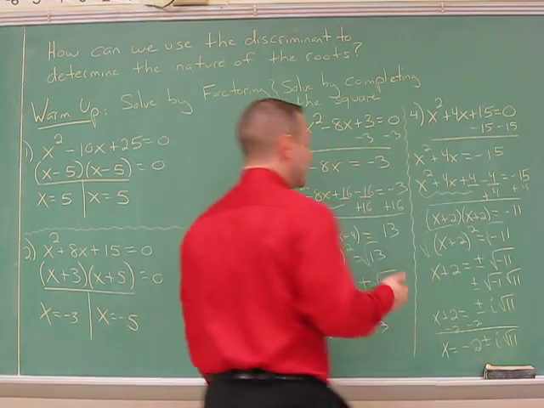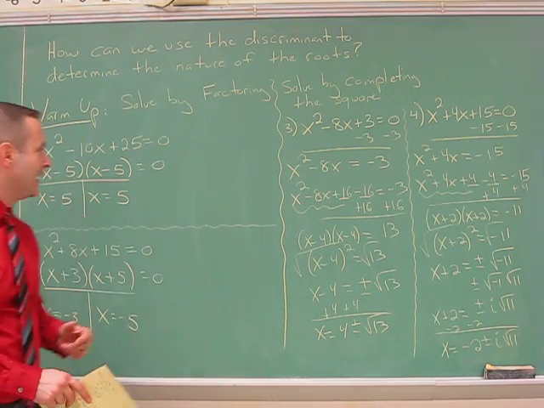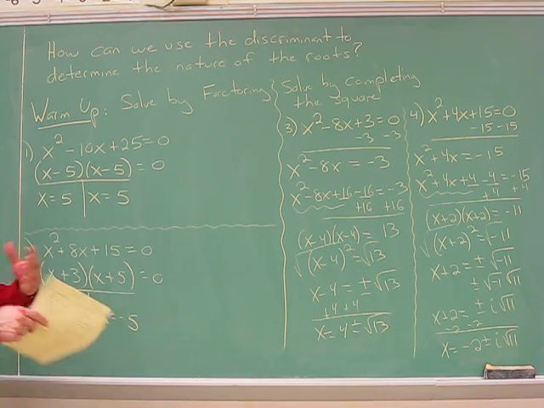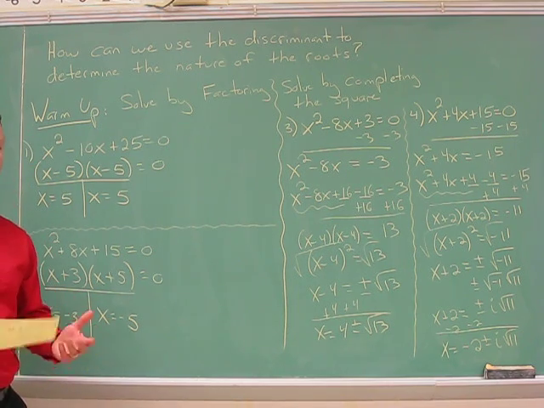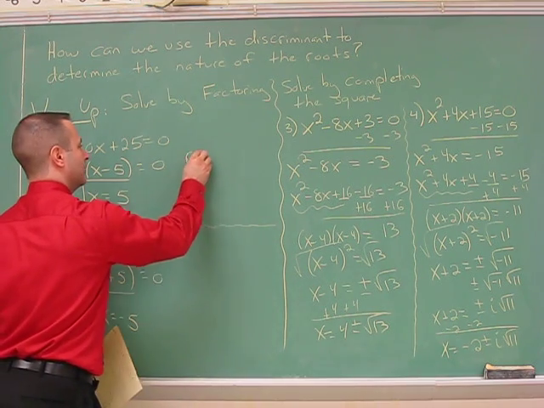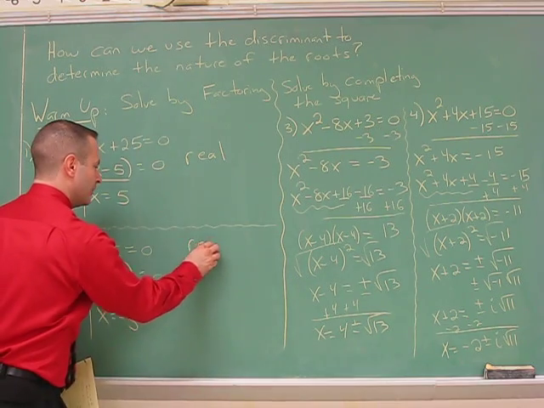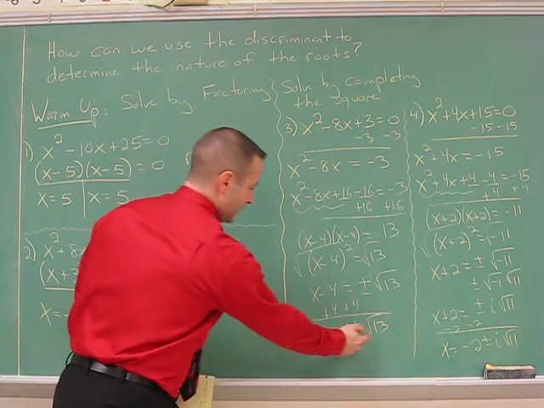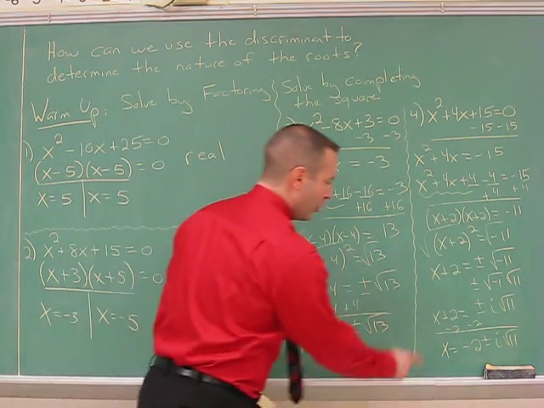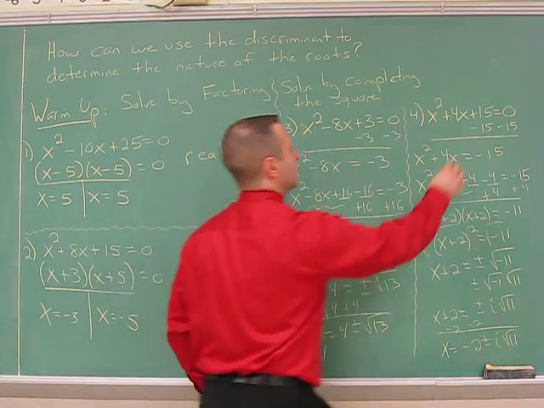Now, each one of these has a specific purpose. These are all different types of nature of the roots. First thing is there could be real roots, they could be imaginary. Anything without an i would be considered real. So both these 5s are real numbers. Negative 3 and negative 5, those are real numbers. Even though it's irrational, this would be real numbers. But over here, because of the i, this would be considered imaginary. I'm going to squeeze this up top.